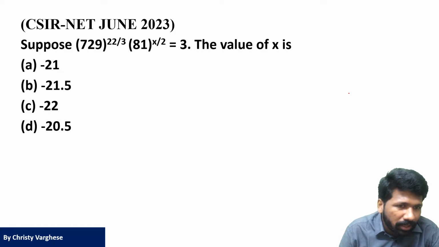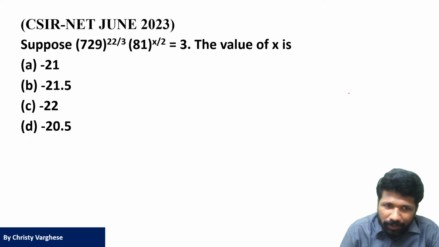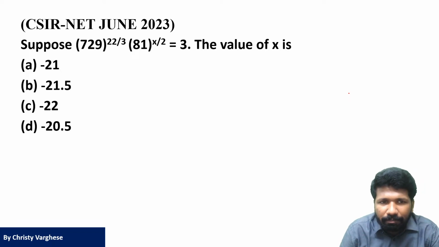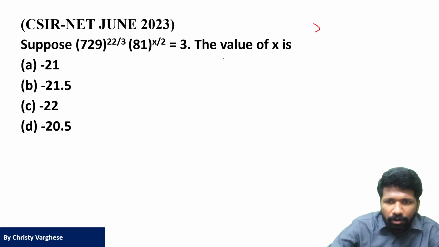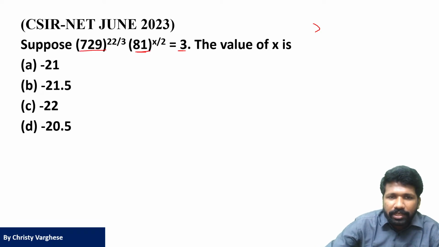There is no one single method to do this. There are different ways to do this. But the easy idea is you can make the left hand side base and right hand side base equal so that you can compare the powers. Left hand side you can see 729, you can see 81. Right hand side you can see 3. So make everything in the same base. How can you do that? Two ways are there. Either you can say this is 3, so let us make all other values 3.